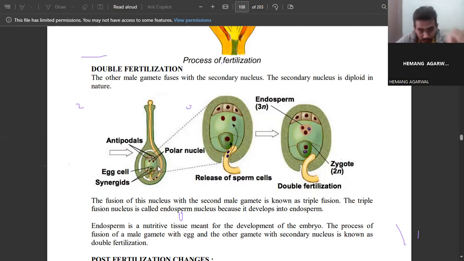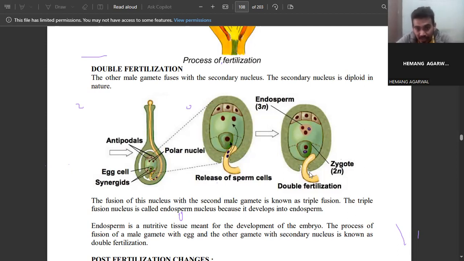This is the embryo sac in the ovule, and this is how the fusion happens after that. The cells above are called antipodal cells, and the one here is the egg cell, and the other nuclei are called synergids. So these make up the embryo sac. After that, the male gametes are released. One fuses with the egg, and the other fuses with the secondary nucleus.